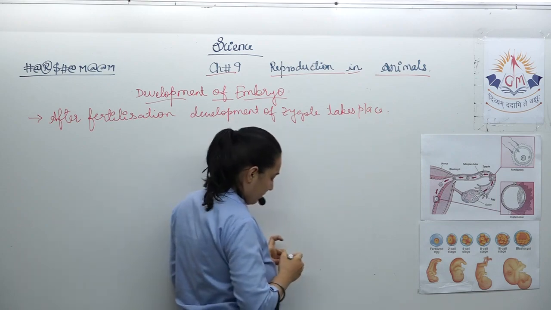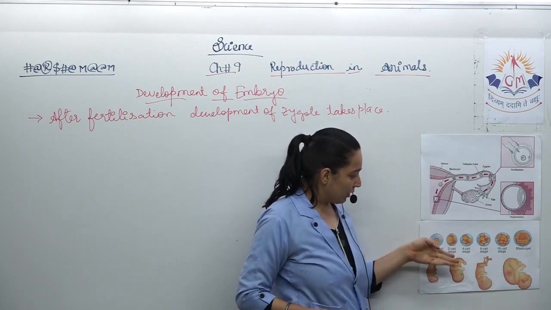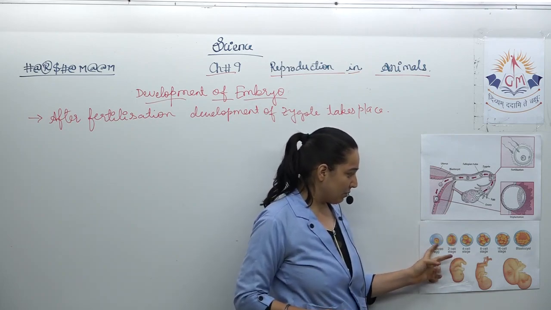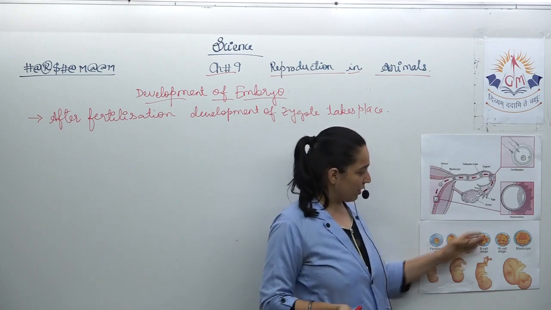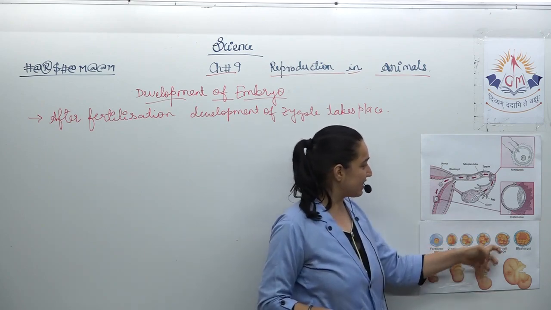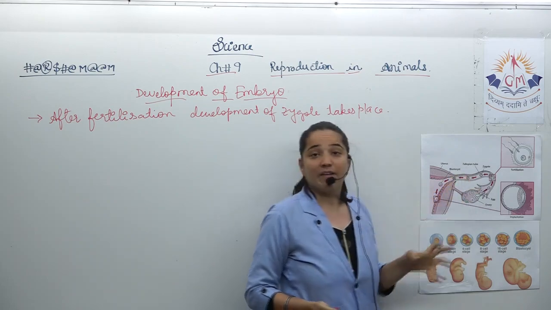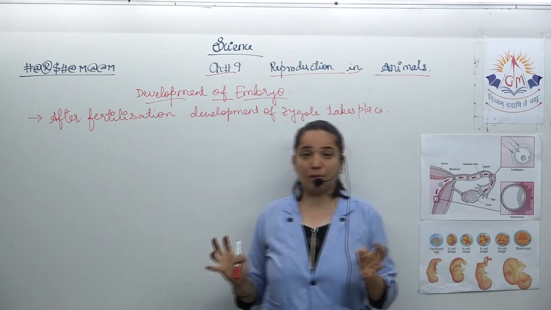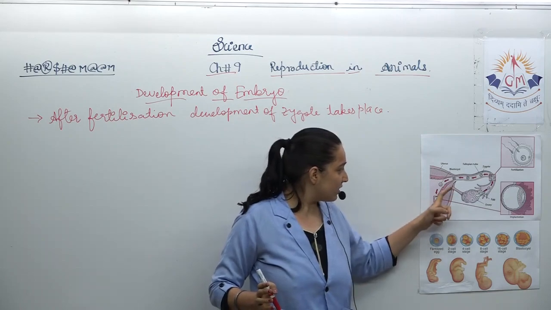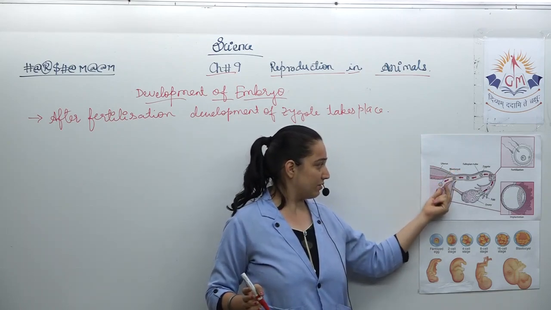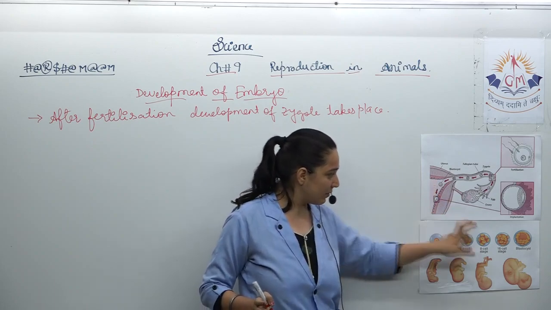Now what happens? This one egg gets divided and comes into the 2-cell stage, that is from 1, 2 happen, and from 2, 4 happen, and from 4, 8 cells happen, and from 8 cells, 16 cells happen. It takes place over here. Then, when many cells combine, this particular stage is called blastocyst.